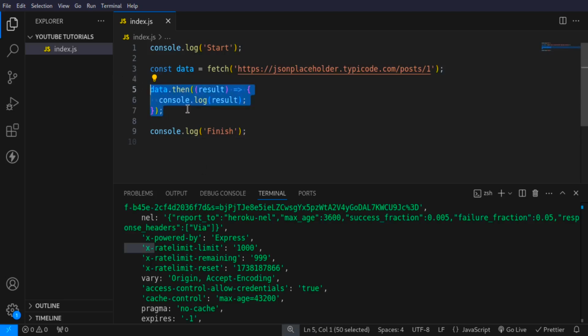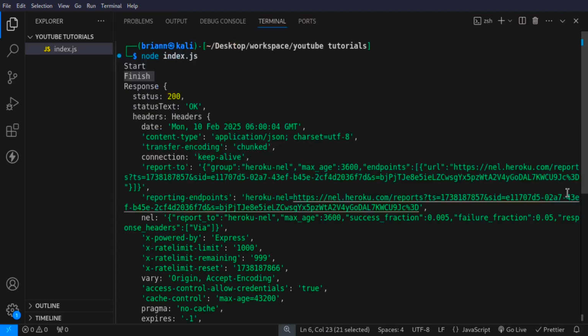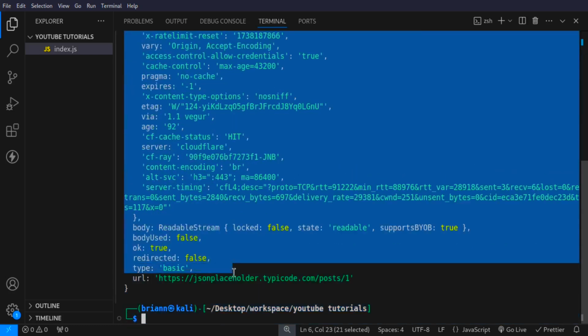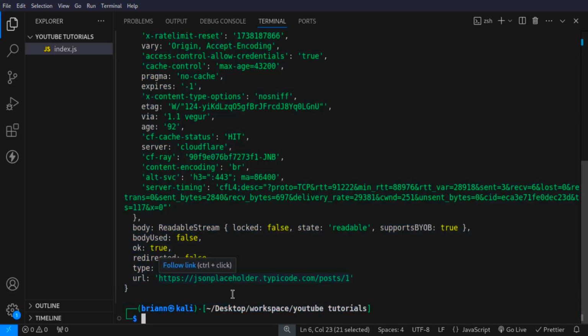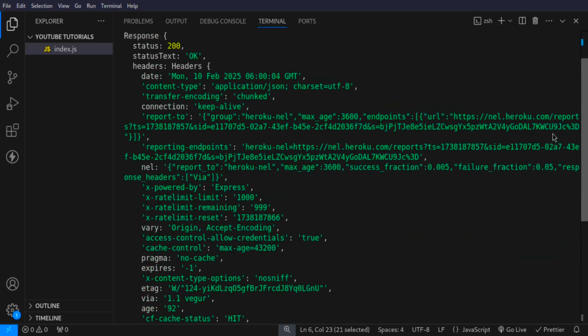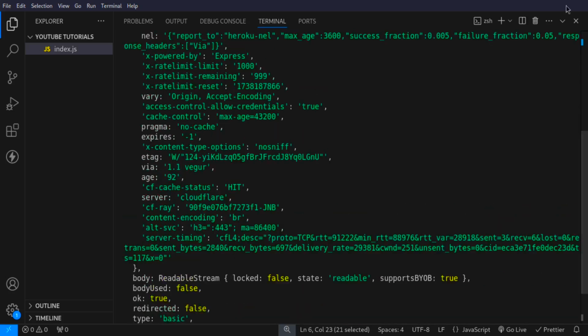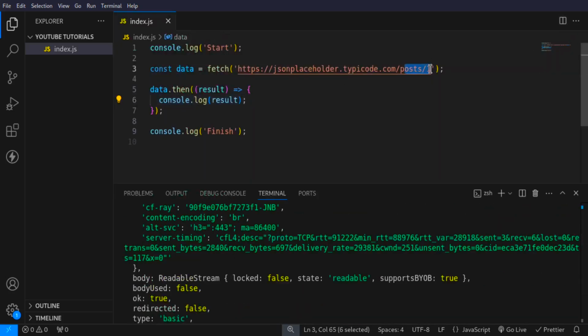Once this is completed, it's now going to console log that result, right? And that's why you can see here we have this giant object called response, and this is the response from the API. But as you can see here, this doesn't have the data we wanted. This is just a whole lot of headers and all that. So now we want to access the real data which we fetched. For instance, here we were fetching the posts. So we want to see the post, we don't want to see the headers.